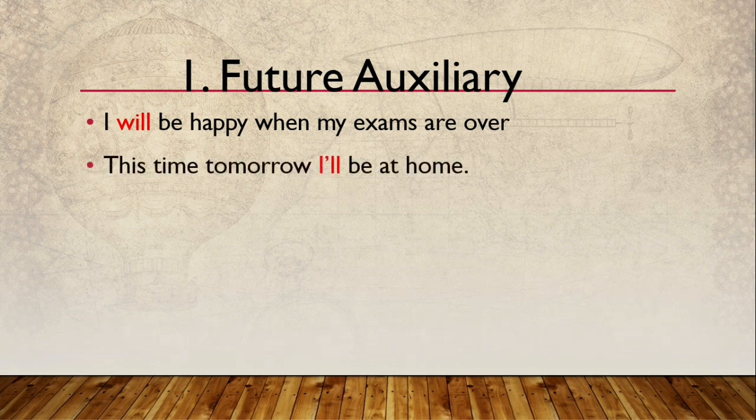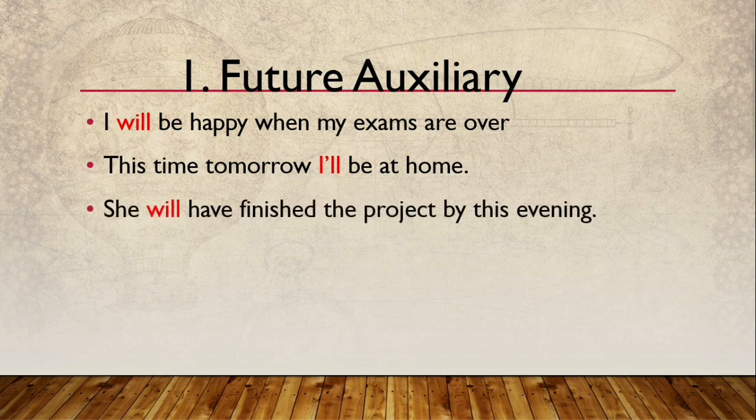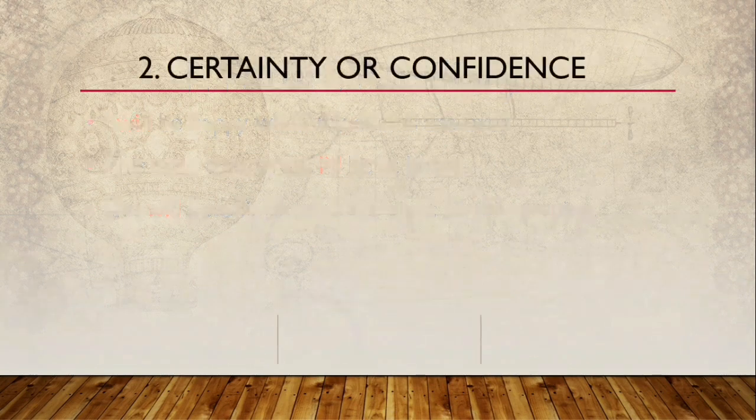Second one, this time tomorrow I will be at my home. So this is again for the future. She will have finished the project by this evening. Now you see here what we are talking about. This is a perfect sentence, and the above examples are simple. Everywhere you have to use will. It's just that have is added in this case, that is perfect tense.